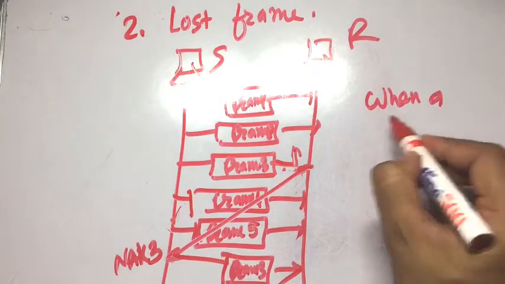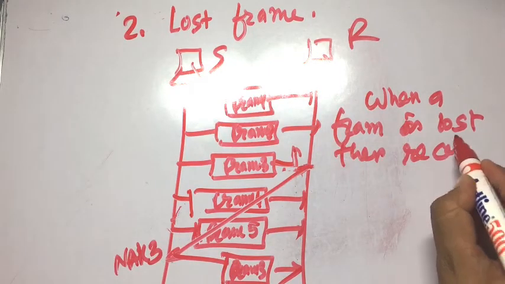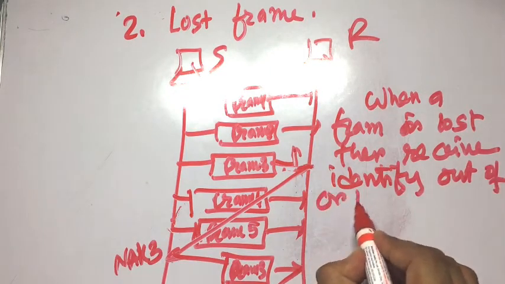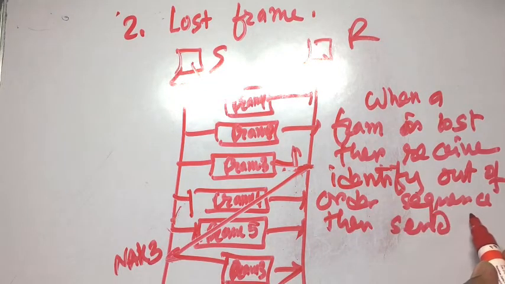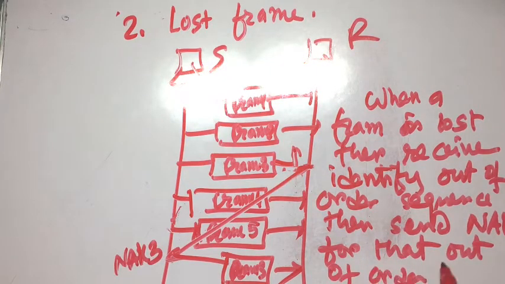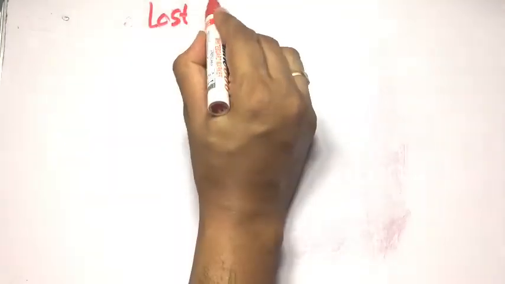When a frame is lost, the receiver identifies the out of order sequence number and sends the negative acknowledgement, the NAK, for that frame. That is, we are sending 0, 1, 2, but the receiver has not got 2, it got 3 and 4. So the receiver sends the negative acknowledgement for 2 to the sender, and the sender sends that frame again. So this is the lost frame situation.